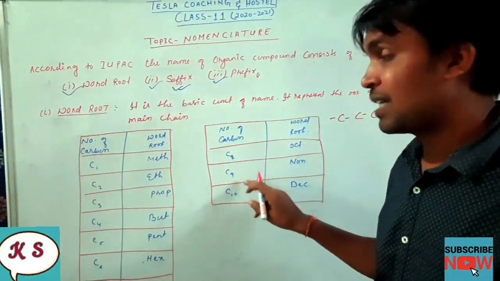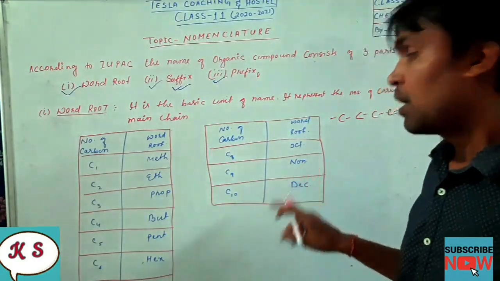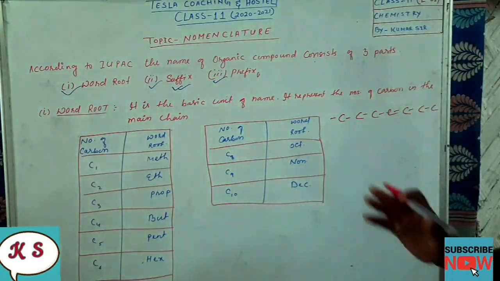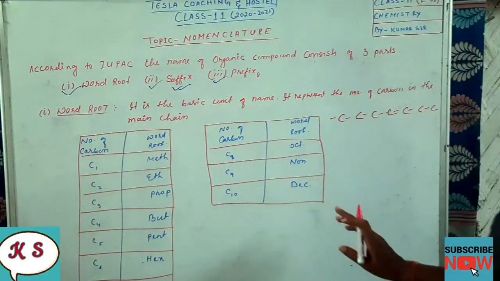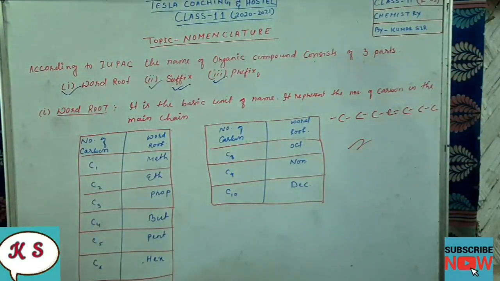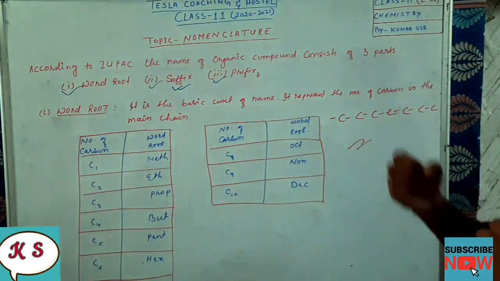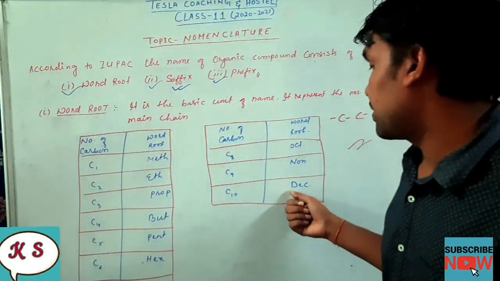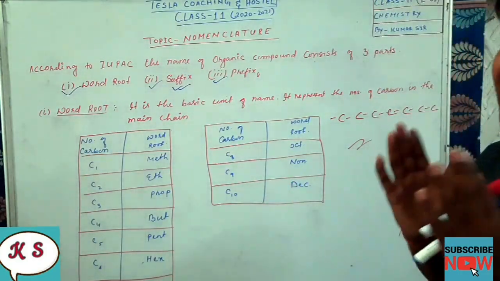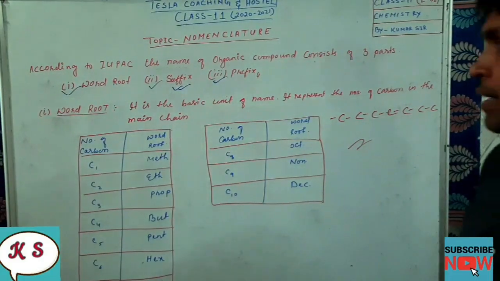If it is C9, the number of carbon is 9, then we will use non. And if the number of carbon is 10, then we will use dec. Got it or not, students? So if there are 10 carbons in the main chain connected with each other, the word root, the middle name, will be dec. Hope you have understood it.